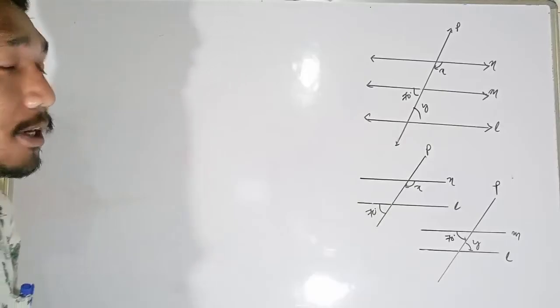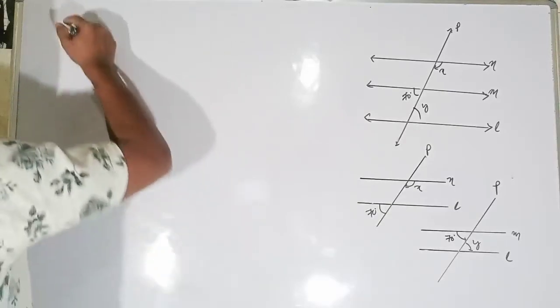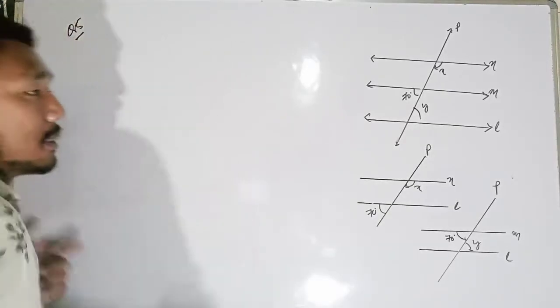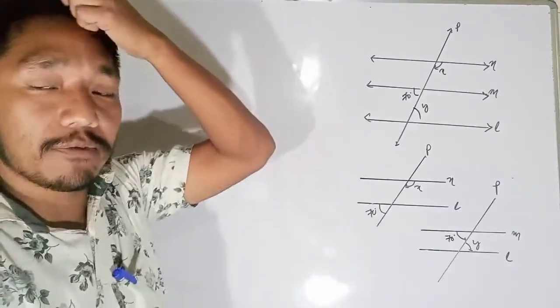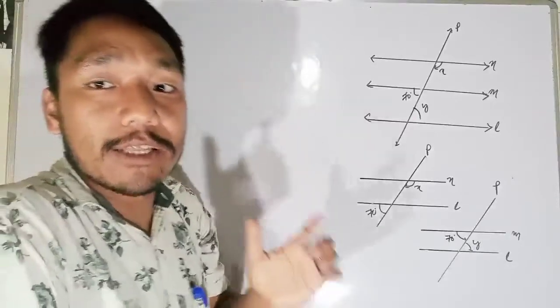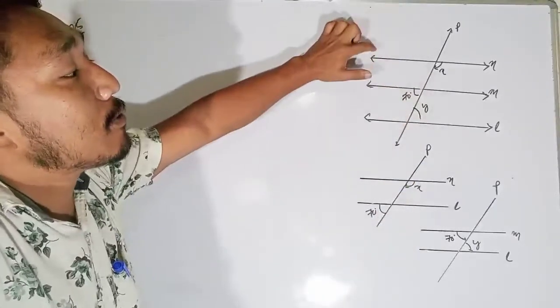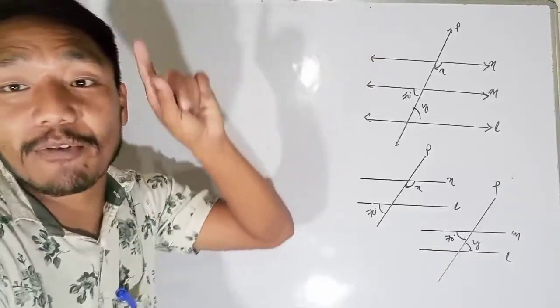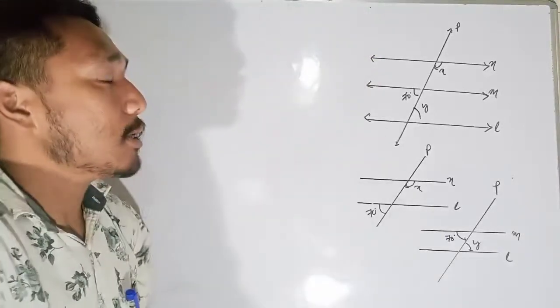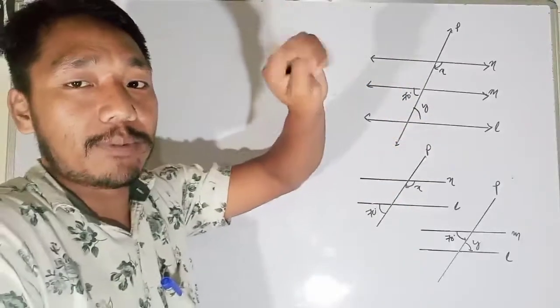So here you see, this is question number 5. The question is very easy again. The only thing is that the figures are making us confused, so don't get confused with the figures. You just have to understand the figures. Here we have 3 lines, and we have never discussed 3 lines. We were talking about 2 lines only, right?